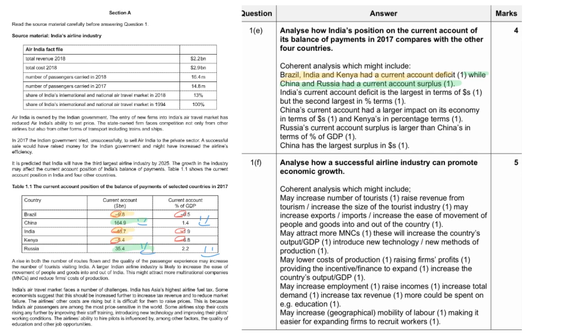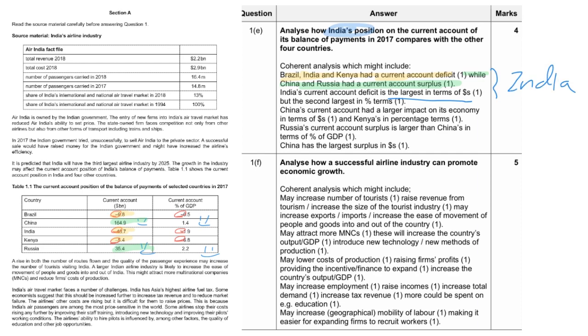Next, let's take a look at the case of India, which is indicated by the question. We can see that for India, it's 46.7, which is the largest in terms of money. But for the percentage, you can see this is 1.9. So Kenya is number 1, and India is number 2. So this is the case for India.